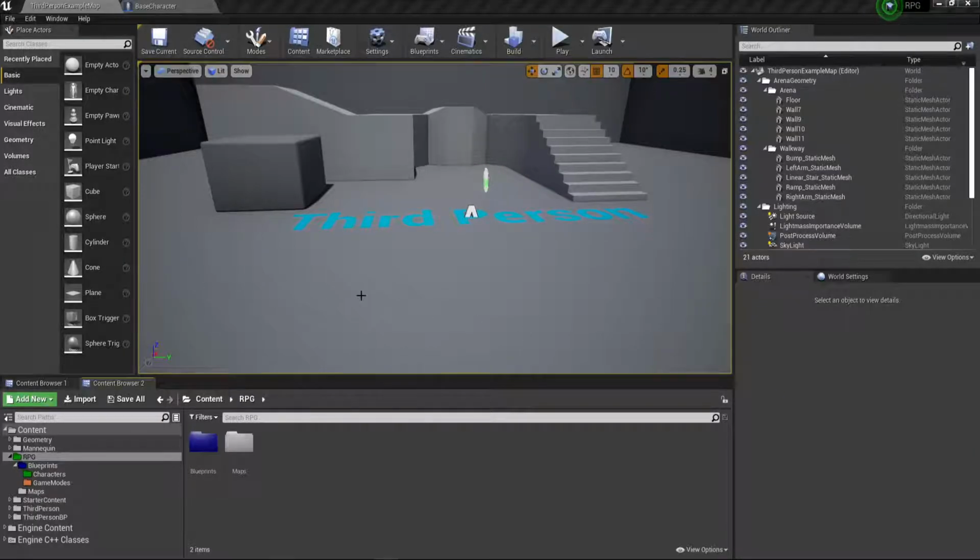Okay, game designers, this is Mr. Sparks. We're going to continue our RPG project. We left off the last time. We were setting up a respawning system, and one thing I probably forgot to do when I opened this project